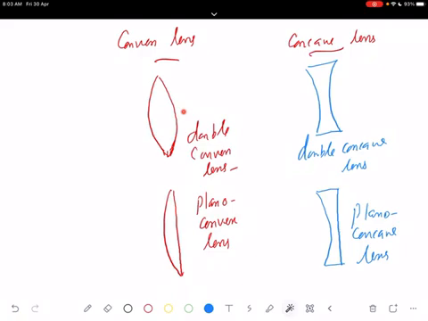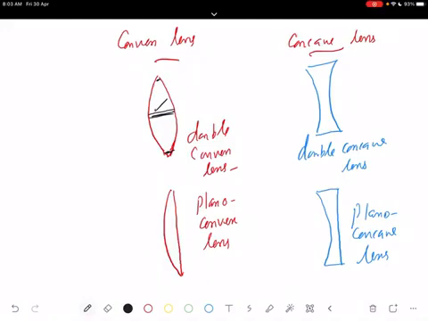So what is the speciality of a convex lens? You can see that the surfaces are bulging outwards. Spherical surfaces are bulging outward. So in such cases, you see the convex lens's middle thickness is greater than at the edges. The edge thickness is less, and here the thickness is more. This is the way we can recognize it. So a convex lens is thicker at the middle as compared to the edges. This is the way you check it. If you feel that it is thicker at the middle than at the edges, then it's a convex lens.